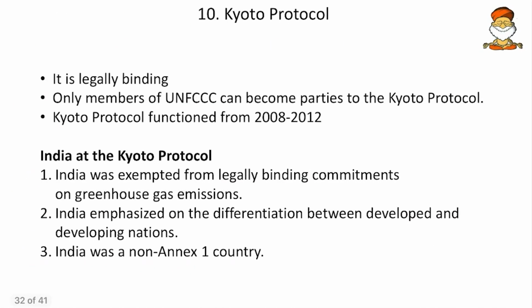Then come to next, Kyoto Protocol. So we know that Kyoto Protocol is a legally binding agreement and only the members of UNFCCC can become the members. And the duration of Kyoto Protocol was 2008 to 2012. So here we can remember the Kyoto Protocol was proposed long back in the 1997 UNFCCC summit, but till 2005 it was not ratified by many, and in 2005 many of them ratified, and from 2008 till 2012 it came into picture.